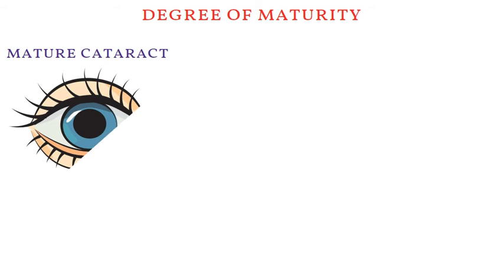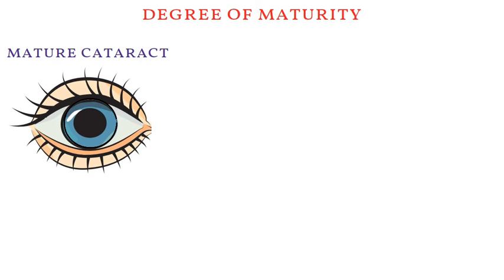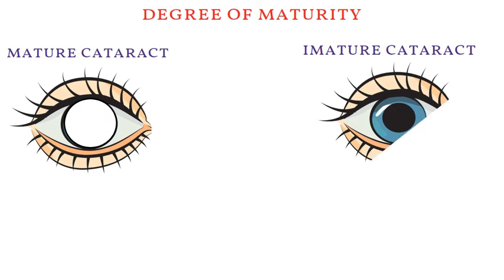Next classification is based on degree of maturity. It includes mature cataract. In this, cataract is formed on the entire lens. Next is immature cataract. In this, cataract covers a partial part of the lens.